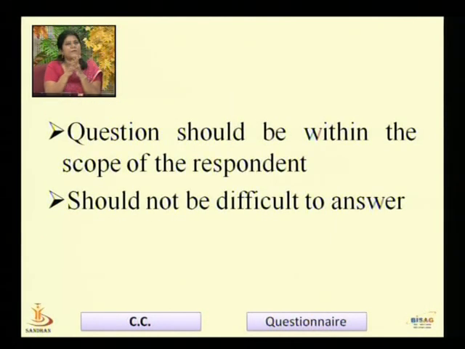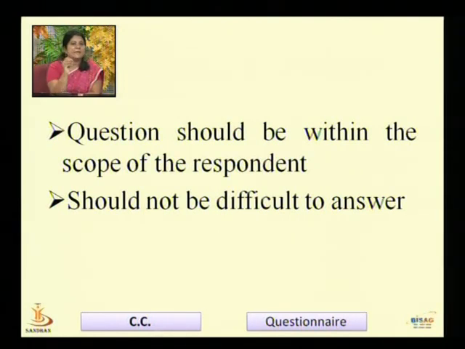For example, if we ask somebody what is the value of your house? Now in this question, the term value is not clear. It is a vague term. Now the respondent may get confused about which value the questioner is asking, whether he is asking for the assessed value for tax purposes, or the selling value of his house, or the value at which he purchased the house.